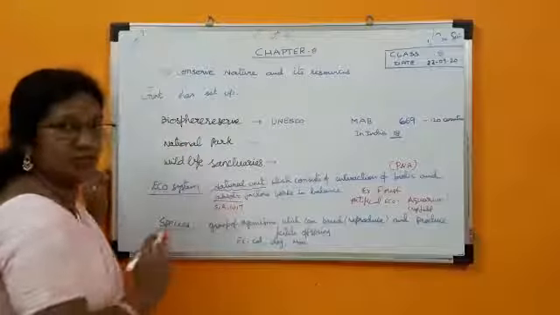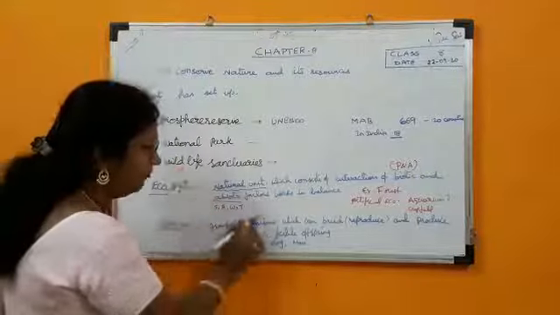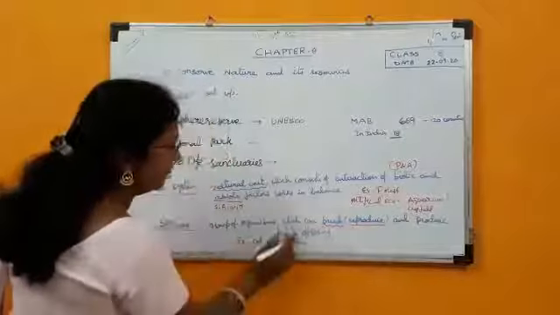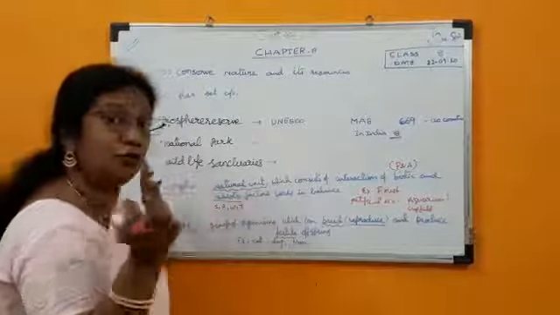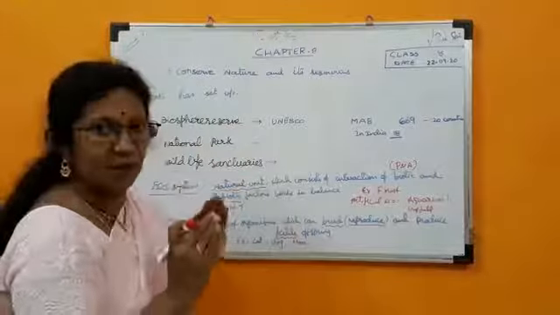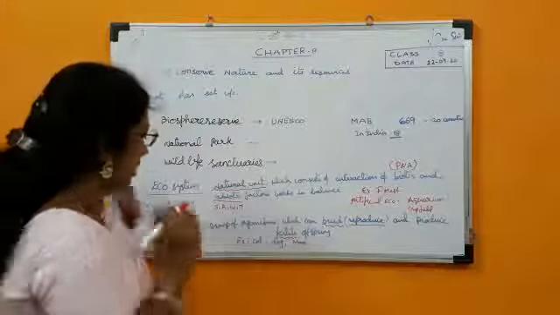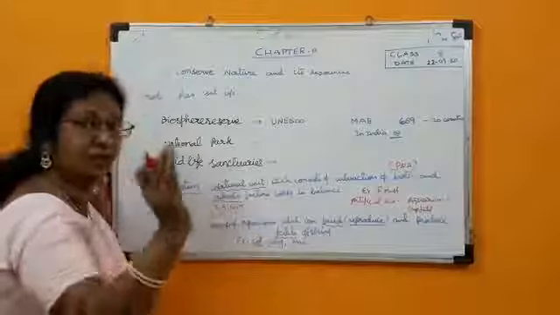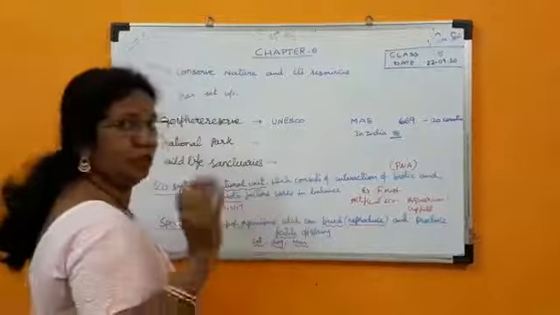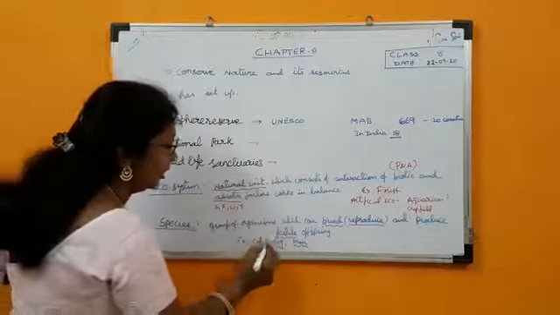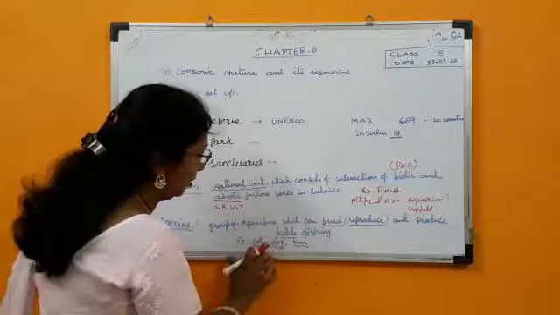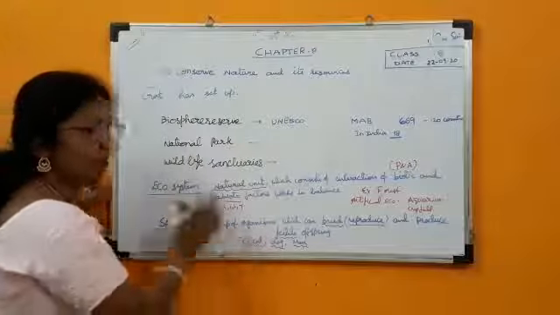Then what are species? Species is a group of organisms which can breed. Breed means reproduce and produce fertile offspring. Fertile offspring means they also should be in a position to give birth to young ones. Such a group of organisms is called a species. Now you see cats. All the cats come under one species. All the dogs come under one species. All the human beings come under one species. And you can't imagine a dog and cat producing fertile offspring; no, they cannot. So cats are one particular species, dogs are one particular species.